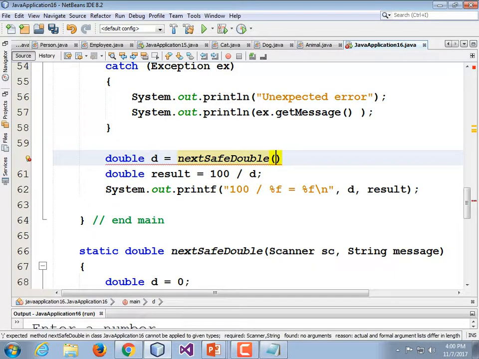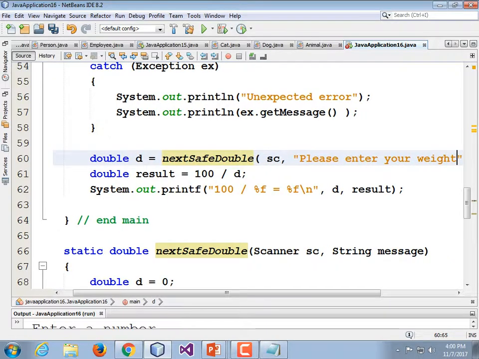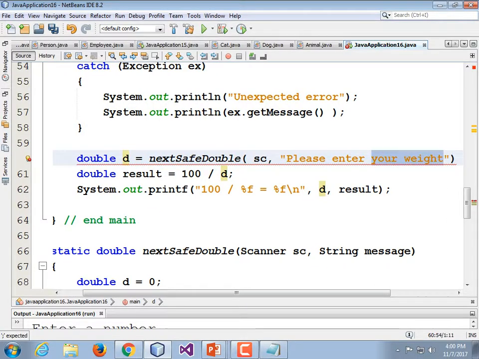Let's pass in our scanner, SC, and let's pass in a message. Please enter whatever, your weight. I don't care. Please enter a number. I forgot to change my print statement down at the bottom to use that message. See, we declared the message here, but we didn't actually use it. So that's what I'm going to have to do next.